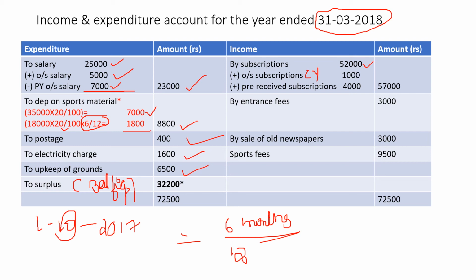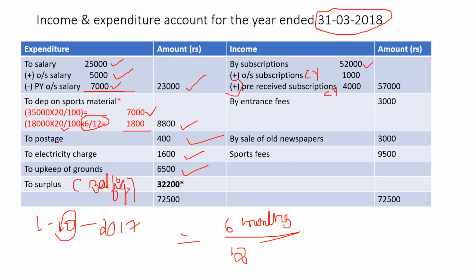One more thing that is given in the opening balance sheet liability side, pre-received subscription. That is, the current year's subscription which was received last year, but it is relating to the current year. So it is relating to the current year, so we have to add.